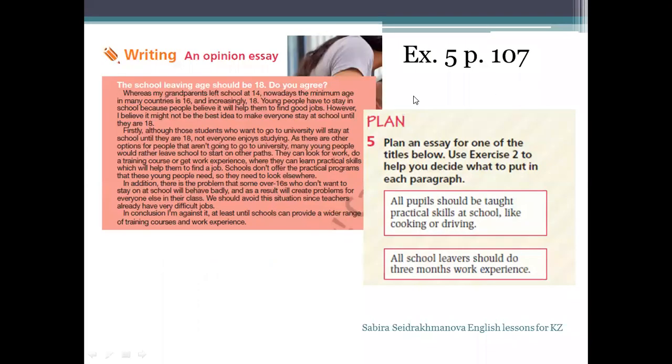Okay, and our homework. Our homework is writing an opinion essay.